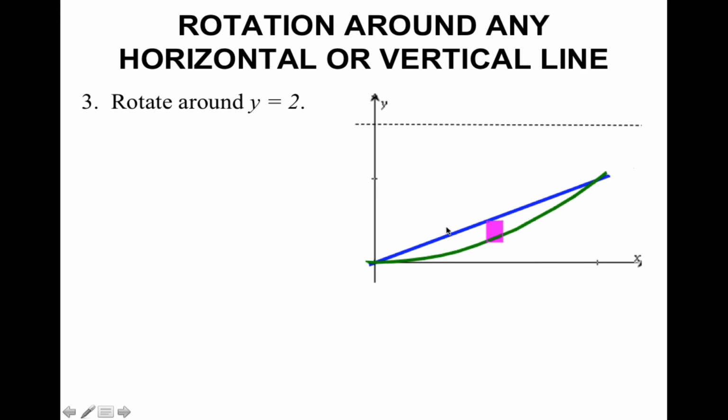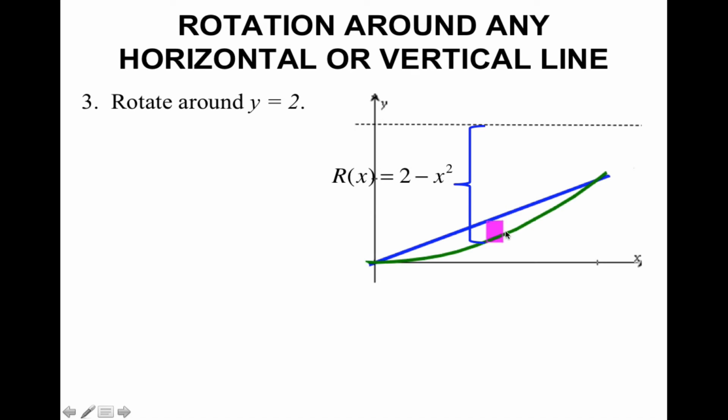So that means to find my inner and outer radius, my outer radius is the curve that is furthest away from the axis of revolution. So in this case, if I'm rotating at y equals 2, the curve that is furthest away is the green curve, which is y equals x squared. So that means when I do my outer radius, I'm still applying the top minus bottom rule. So this time my top is 2, my bottom is x squared. So that means my outer radius is 2 minus x squared.